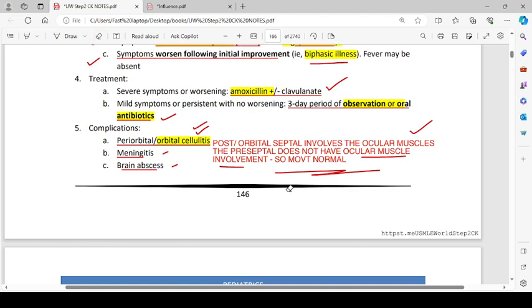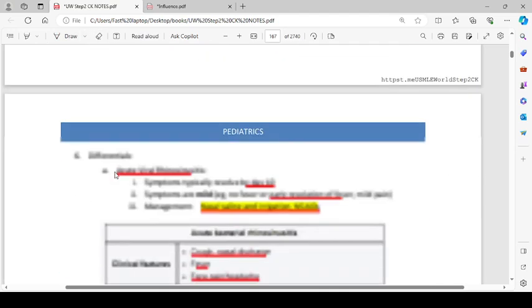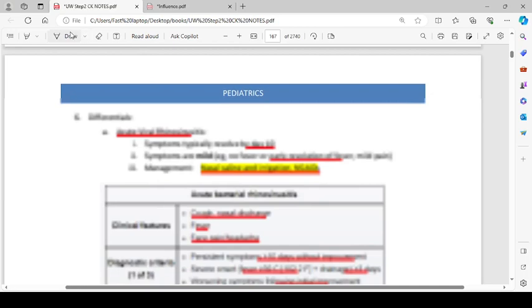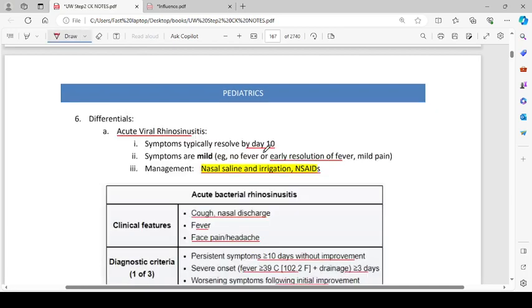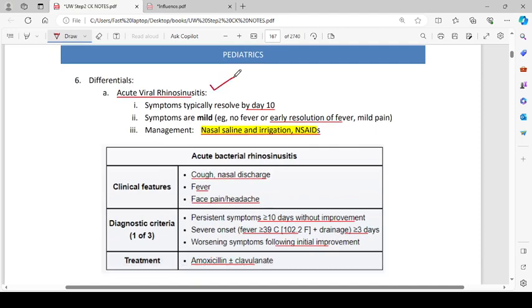So the next thing is acute bacterial rhinosinusitis. The differential is acute viral rhinosinusitis. Symptoms typically resolve by day 10. Symptoms are mild, for example no fever or early resolution of fever and mild pain. Management is nasal saline irrigation with NSAIDs.